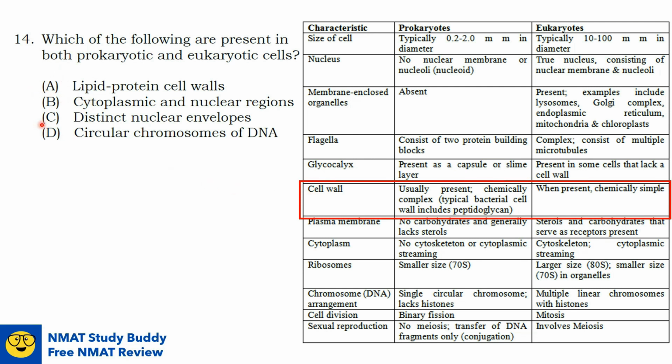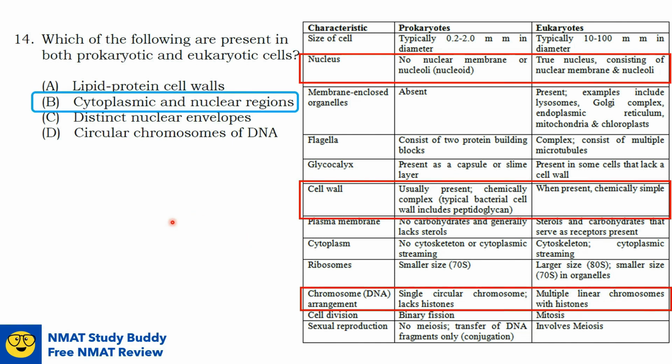For option C, distinct nuclear envelopes. As we mentioned earlier, prokaryotes do not have a nuclear membrane, unlike the eukaryotes, which have a true nucleus. Option D, circular chromosomes of DNA. Again, as discussed earlier, circular chromosomes are only present in prokaryotes, because in eukaryotes there are multiple linear chromosomes.